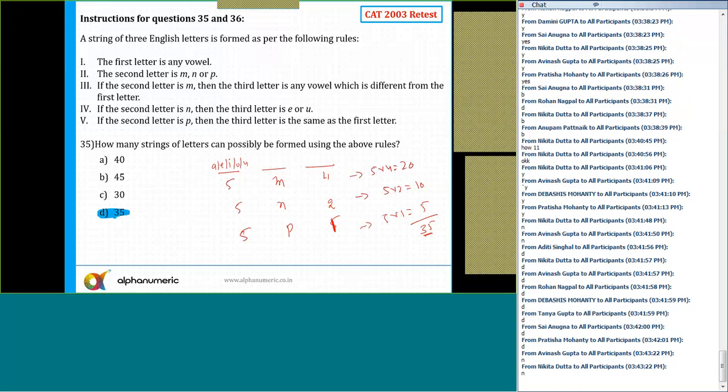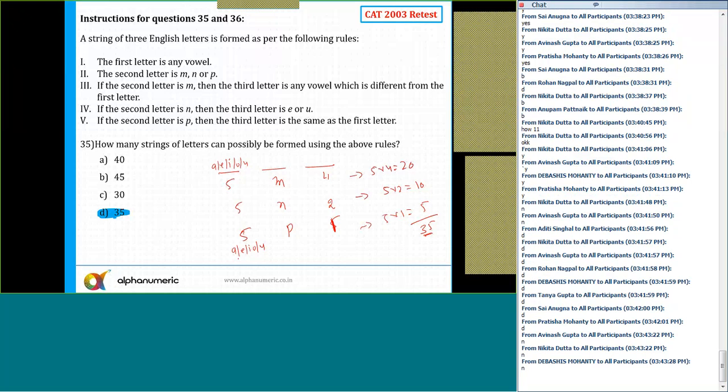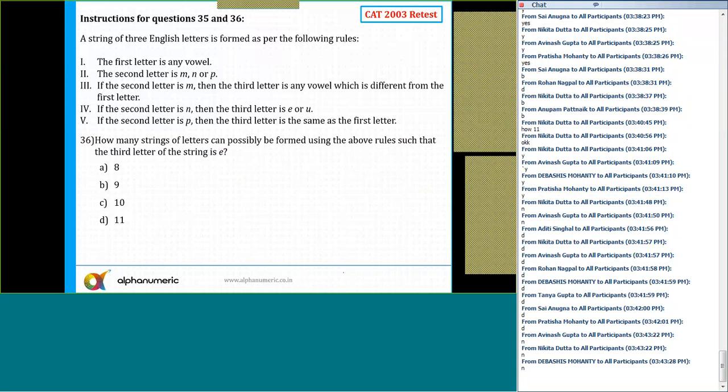Please tell me. Why I have written 1? Because here, if it is A, E, I, O, and U, the same letter will come. Now there is no other possibility. So that's why it is exactly one way. Like if I put here A, so this place will be also A. If it is E, then it is also E. I, then I. O means O, and U means U. So there are only 5 ways. Okay, let's move ahead.